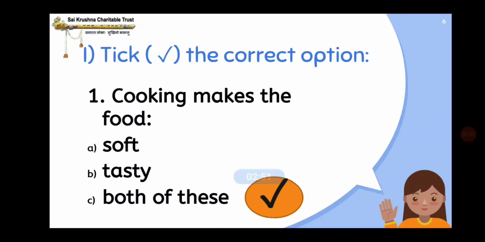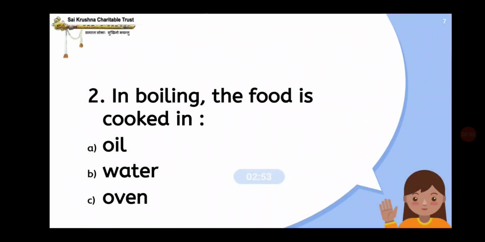Understood? Second question: in boiling the food is cooked in dash. Options are A, oil, B, water, C, oven. The correct answer is water. In boiling the food is cooked in water.